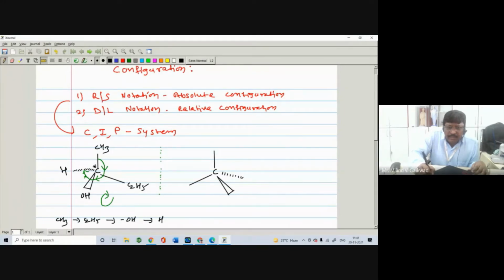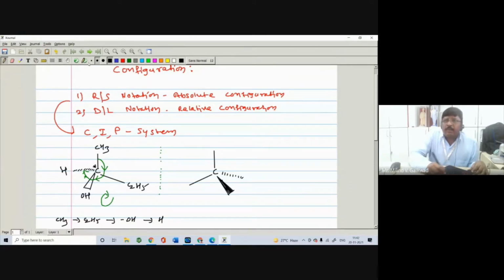It is written by the dark line, that is above the plane. Similarly, you can write down the same compound on the left side.